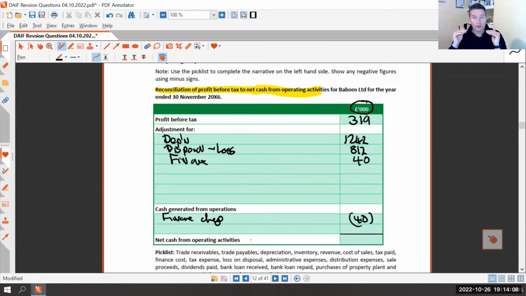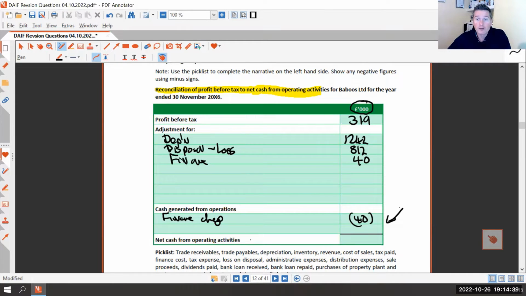So does everyone see what we're doing here? We're adding back on the charge because it has reduced our profit. We need to bring it back in line, but then we take it off again later. But here we've taken off the same figure because there's no adjustment. But what we would take off here is the finance charge that we physically paid out. But we haven't got any adjustment to be made. So there's no account for accruals and prepayments. We might have to do that with tax though later on. So we've dealt with the finance charge.